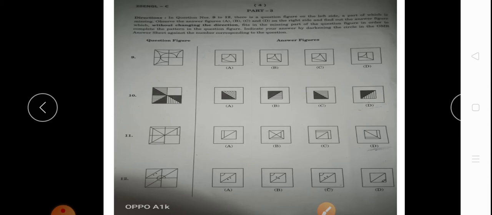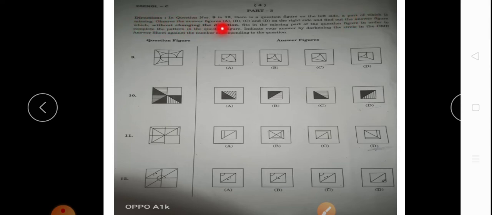Our part 3. Part 3 says, its direction we will read. In question number 9 to 10, there is a question figure on the left side and a part of it is missing.